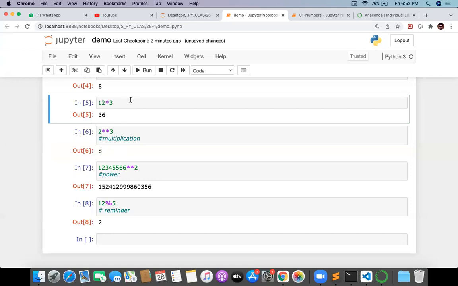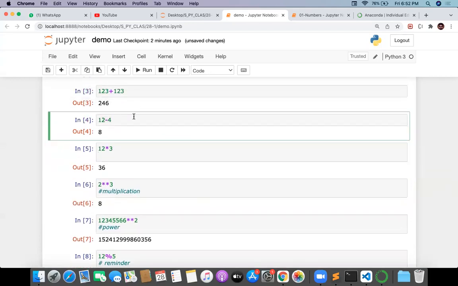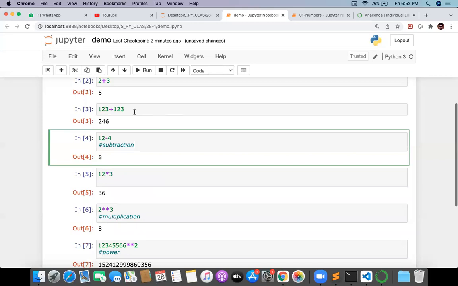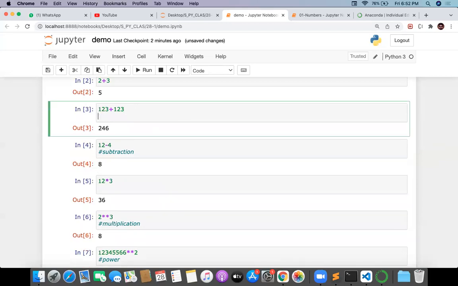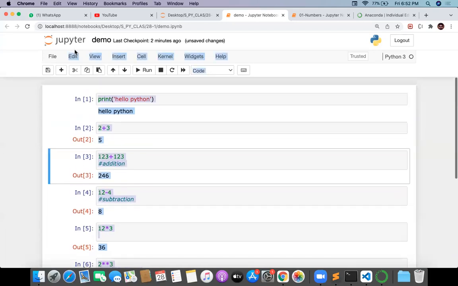And this is also multiplication. And this is subtraction. And this is addition. So please try to understand all these codes. This is very, very simple.